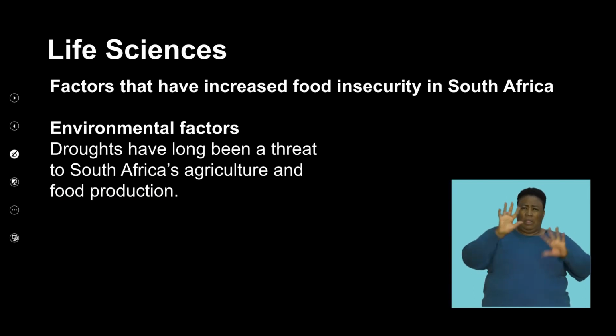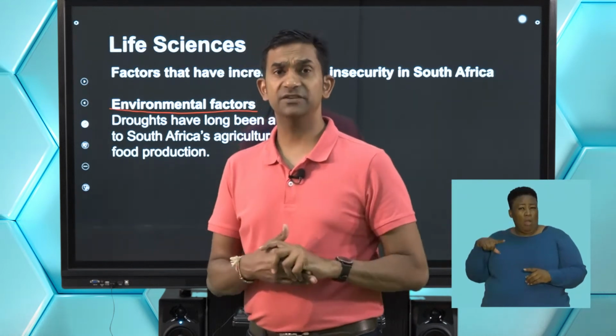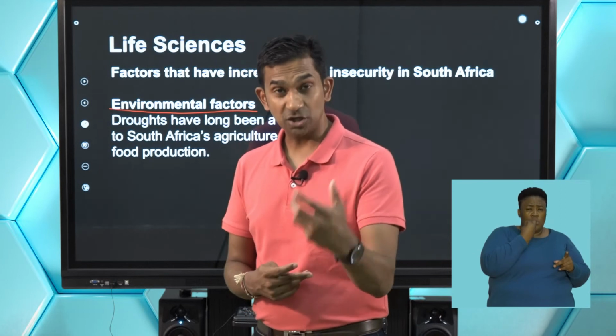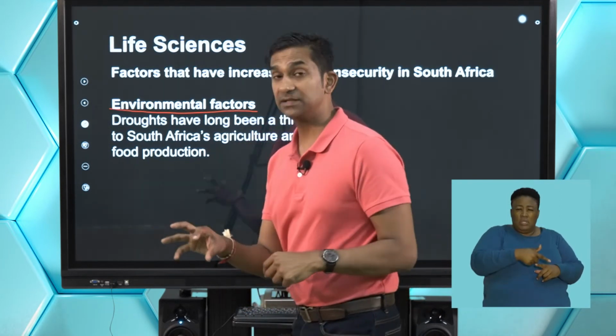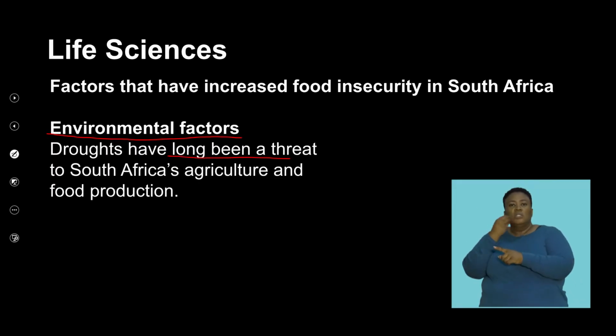Okay. We also know that South Africa is experiencing periods of extreme drought, and these droughts have tended to last much longer than they naturally would. And so this means that the production of food and the cost of irrigation has also escalated. Again, that has a significant impact on security of food. So this has been a long threat to South Africa's agricultural industry and food production.